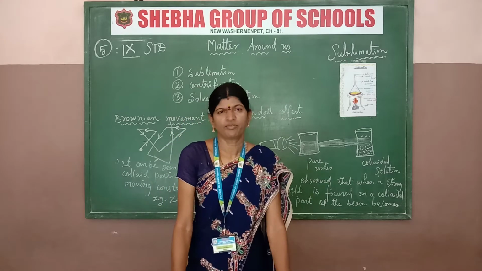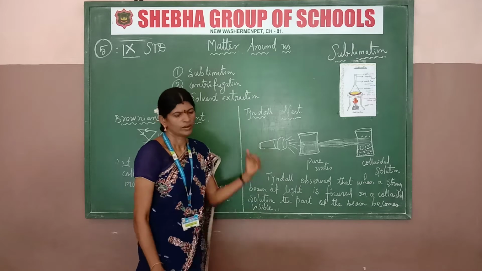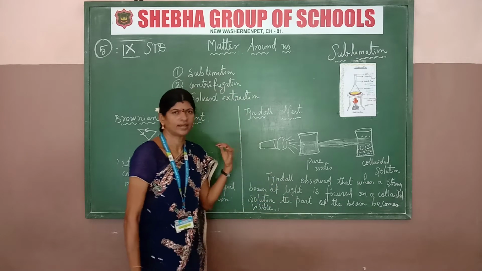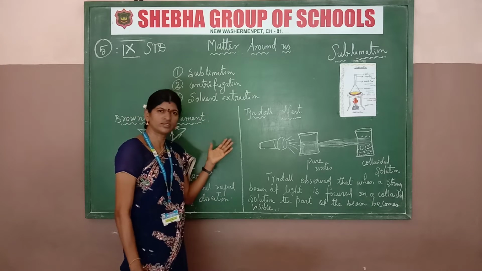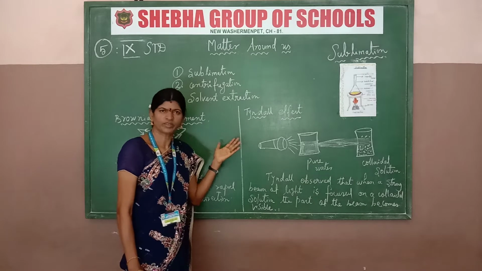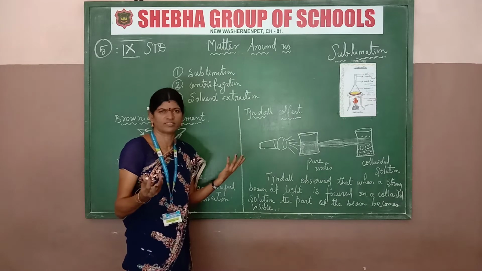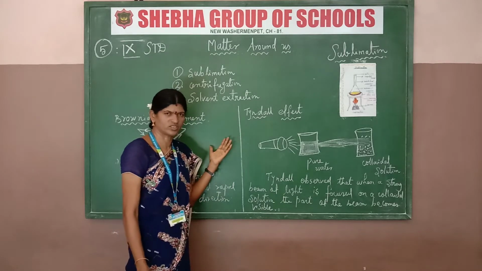Already I told you last class, the types of mixture: one is homogeneous and the other is heterogeneous. What is homogeneous? Homogeneous means same. For example, when sugar and water are dissolved, you cannot see any separate substance. So that is called homogeneous.